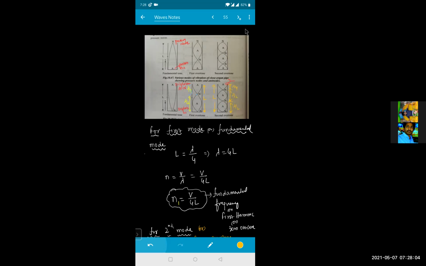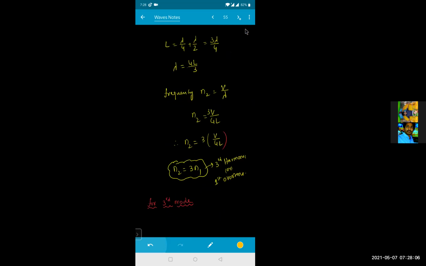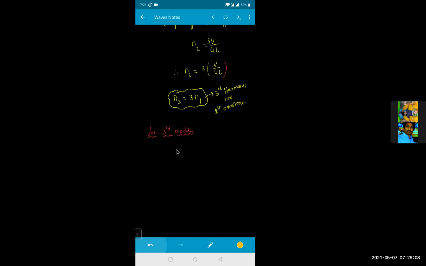So the total length L will be equal to lambda by 4 plus lambda by 2 plus lambda by 2. That will be equal to 5 lambda by 4. So lambda is equal to 4L divided by 5.